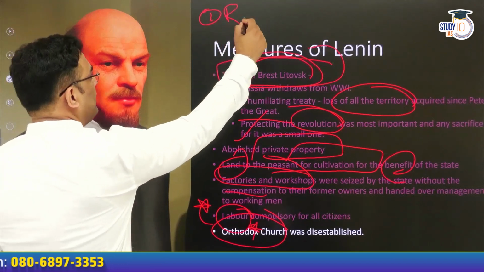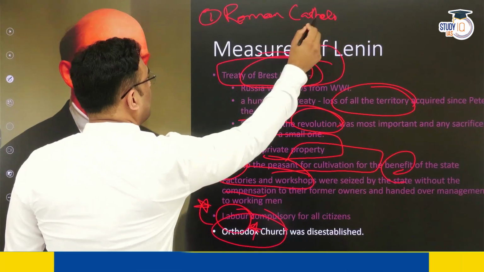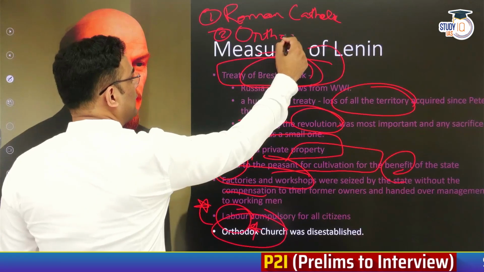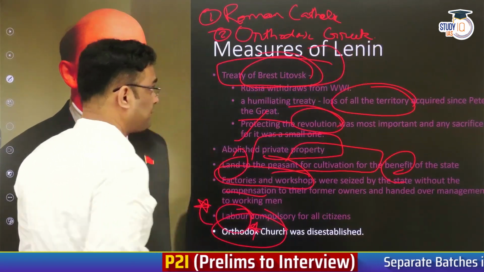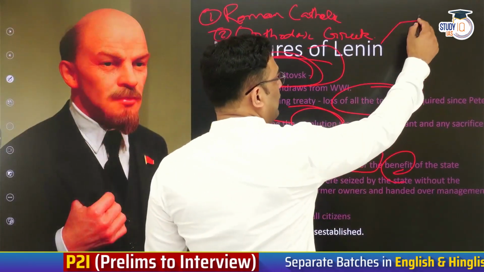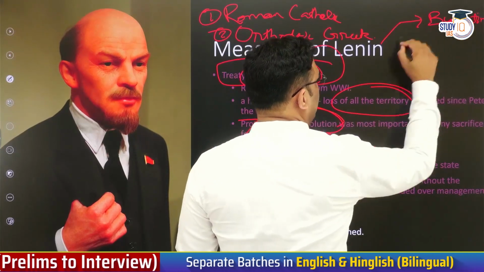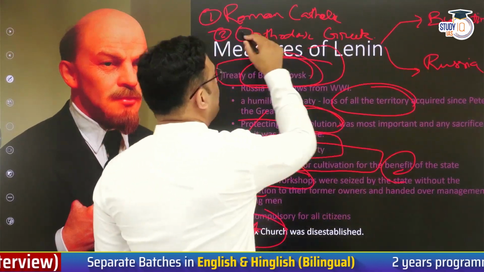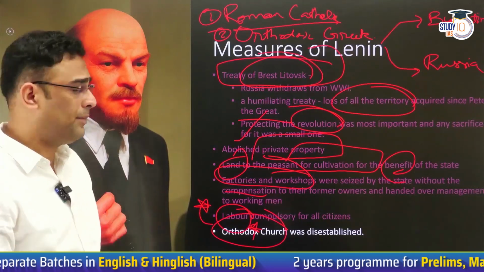Orthodox Church. The Christian world in Europe was divided primarily into two churches. One was the Roman Catholic Church, and second was the Orthodox Greek Church. This Orthodox Greek Church had influence on the Byzantine or East Roman Empire as well as over Russia. Whereas the Roman Catholic Church was influential over the rest of West Europe.